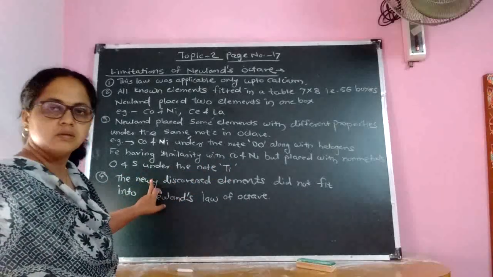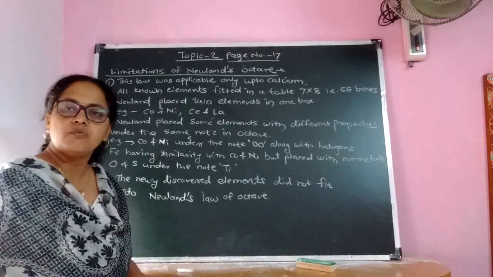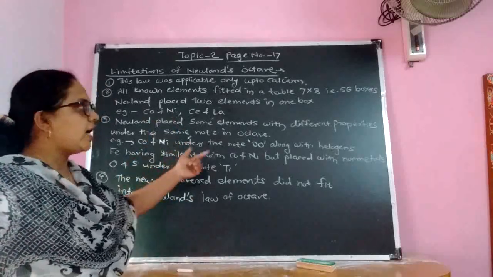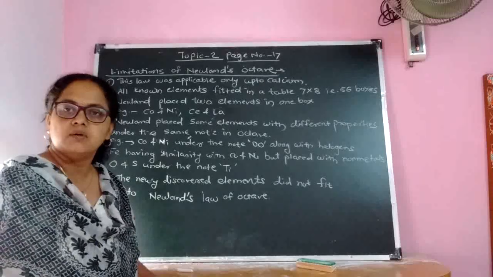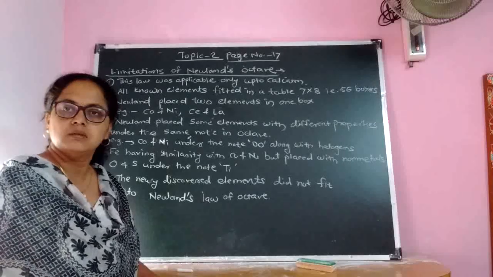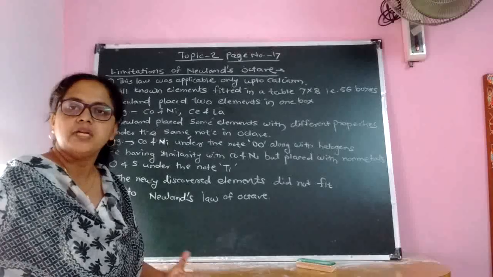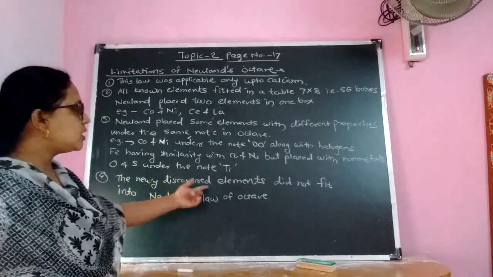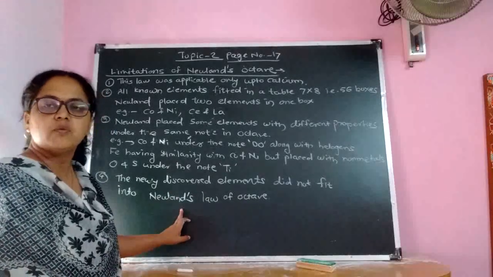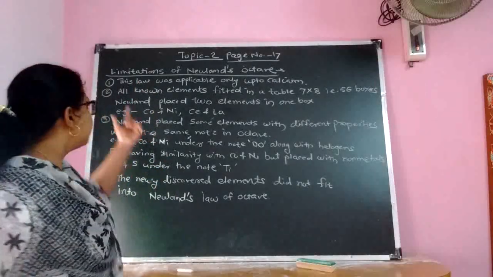This is the third limitation. And the fourth limitation is that newly discovered elements do not fit into Newland's law of octaves. That is, at the time of Newland, only 56 elements were discovered. But we know that now there are 118 elements. So the question arises, how to place all the elements in the 8 groups having different properties. So the newly discovered elements did not fit into Newland's law of octaves. So if the question asks, write down the limitations of Newland's octaves, you have to write down these 4 points.